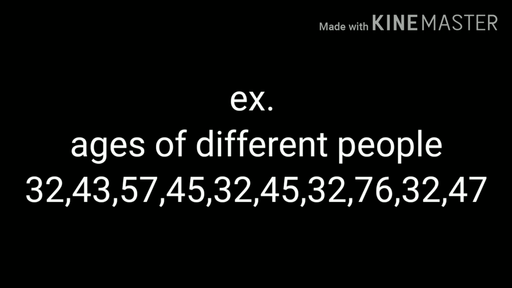Let's take one example here. Here the data is the ages of 10 different people. The ages are 32, 43, 57, 45, 32, 45, 32, 76, 32, 47. And you can see how many times 32 came? 1, 2, 3, 4. 4 times 32 came. That means the frequency of 32 here is 4.